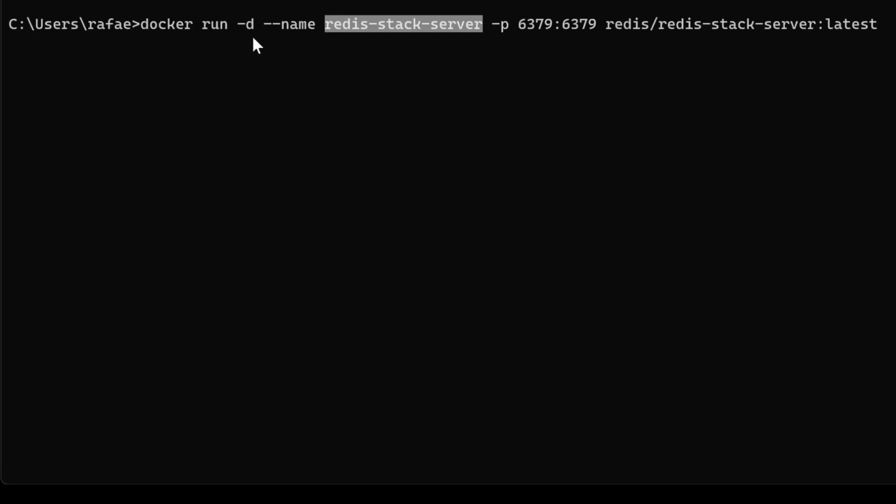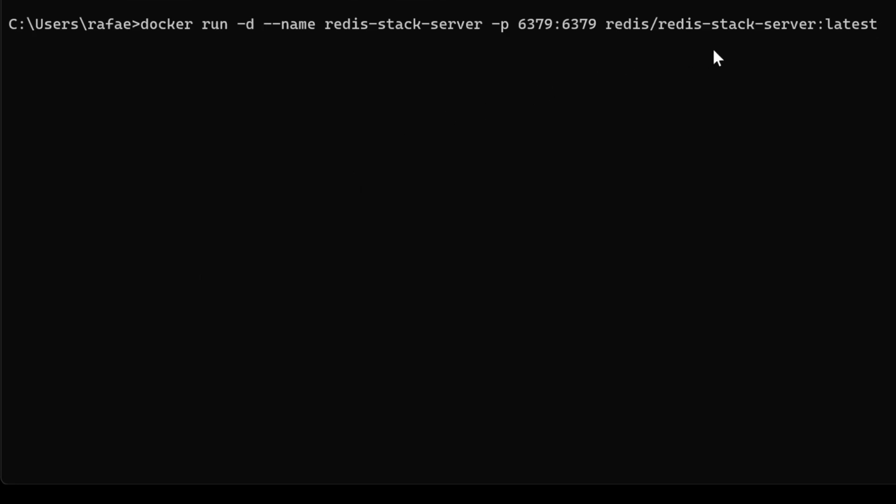It also is going to run in detached mode. It means that after it's created, it will be in background execution. It will not be tied to our console in a way that when we close it we lose this service. It will stay executing until we stop or remove this container.